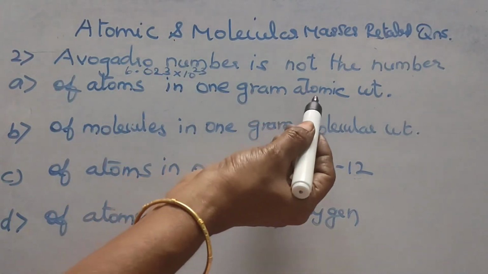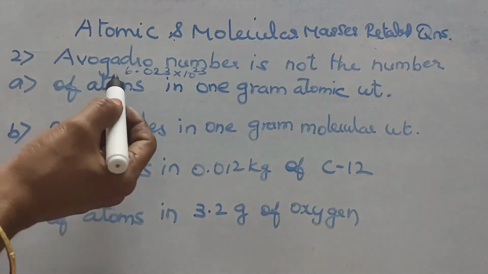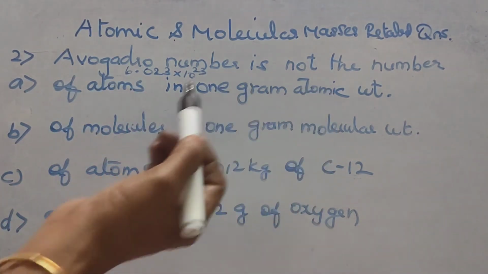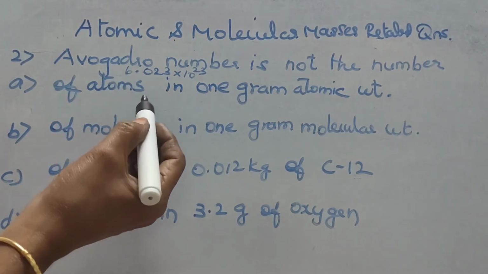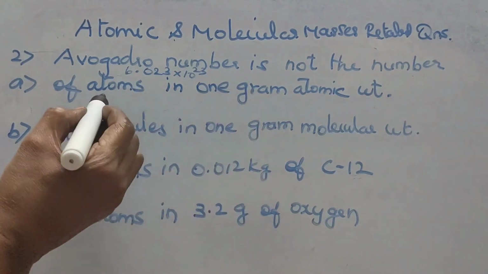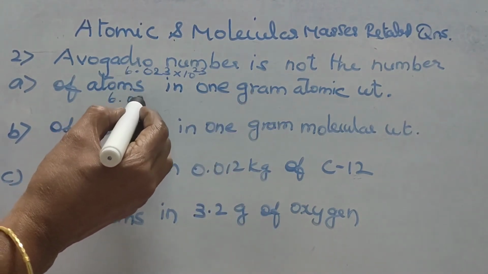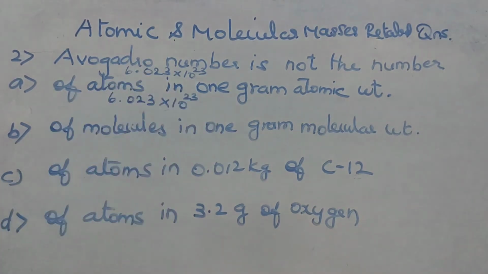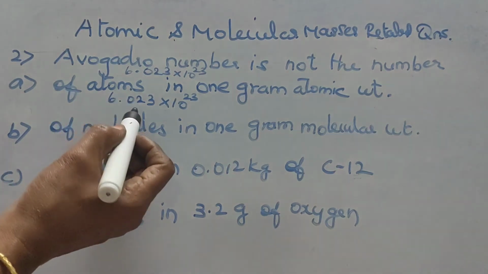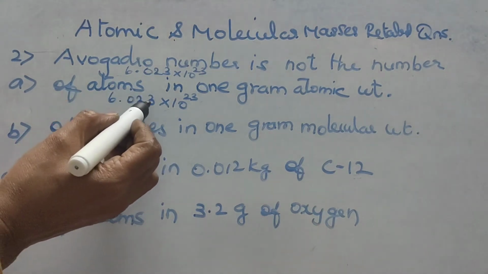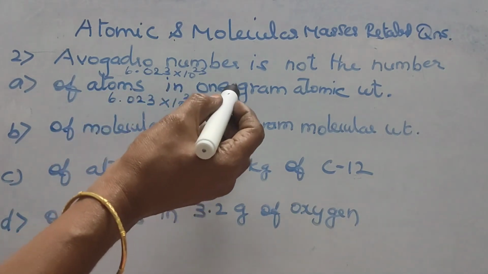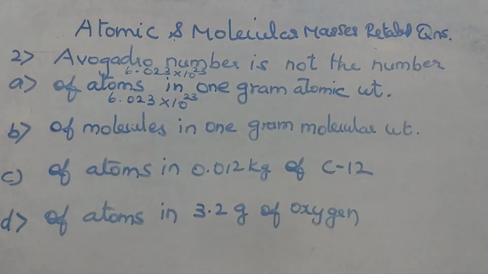Atoms in 1 gram atomic weight. How many atoms are there in gram atomic weight? The atoms present in 1 gram atomic weight is equal to 6.023 into 10 power 23, because mass of 6.023 into 10 power 23 atoms is equal to 1 gram atomic weight.